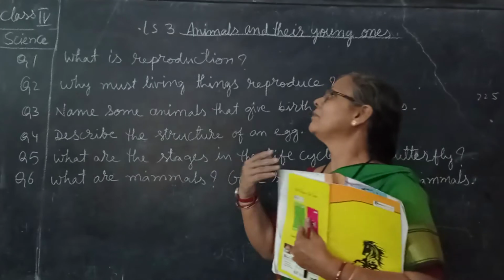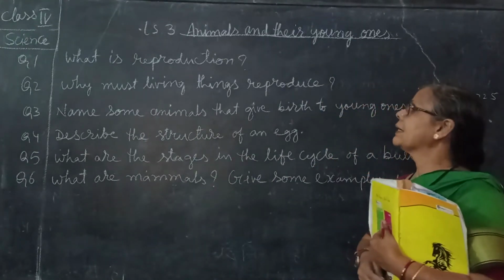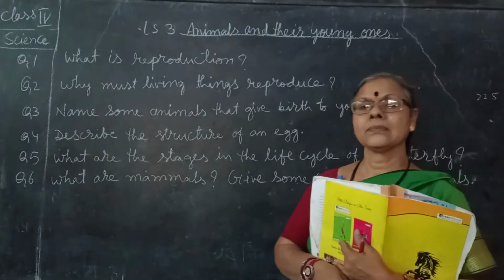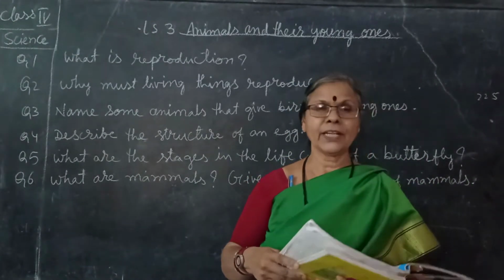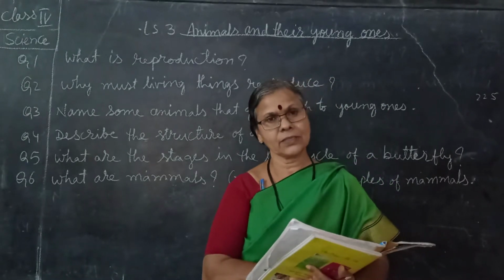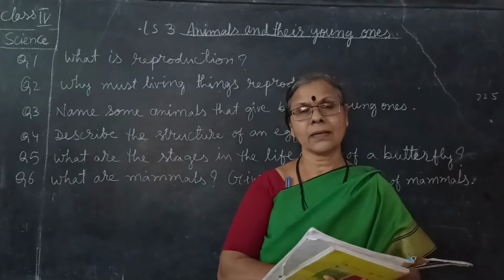Okay, now today we will go for lesson number 3, animals and their young ones. First, open your textbook, page number 204. Read the lesson first. Read the full, complete lesson twice, thrice.